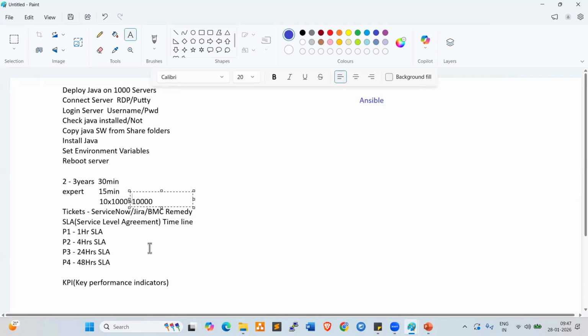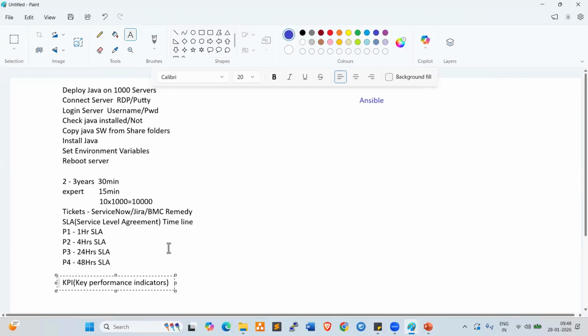So definitely SLA will be breached, right? Definitely that will be escalated, your KPI will be impacted, and that will impact your salary hikes.